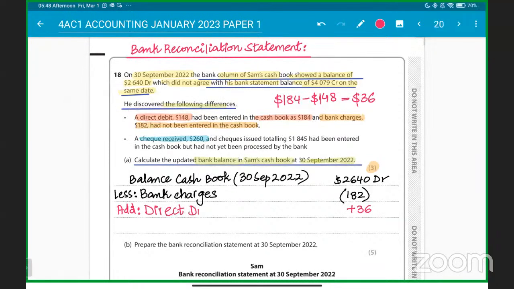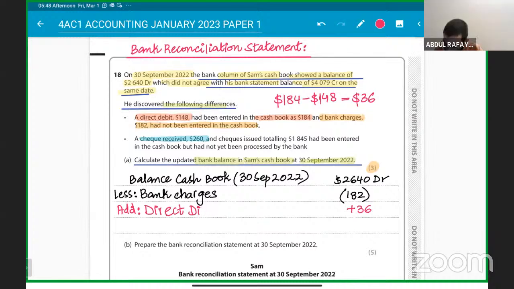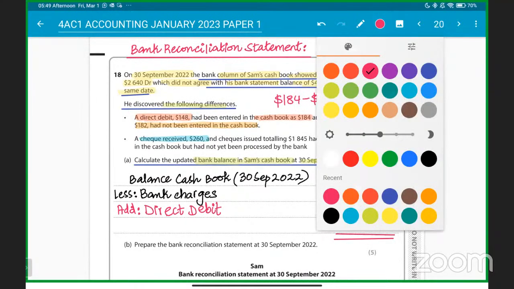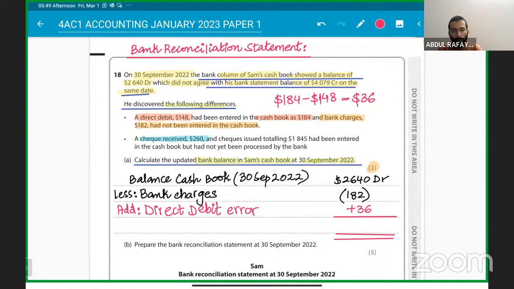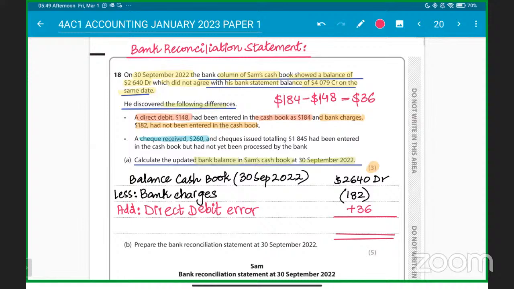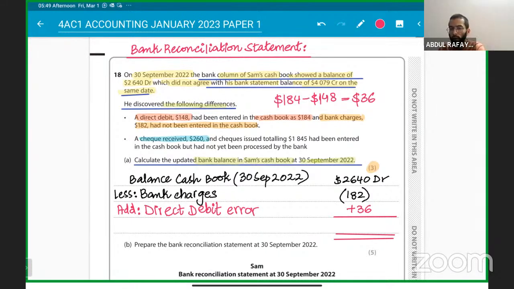Why are we adding it? I'll explain. Direct debit is an expense. Basically Sam had to pay $148, but by mistake he paid $184. So that's why we are adding it back: he needs to recover the extra payment. Direct debit is a payment, an expense. I have a complete video on what is meant by direct debit and standing order. I'll share that as well.